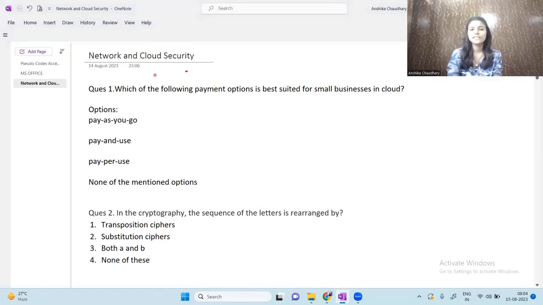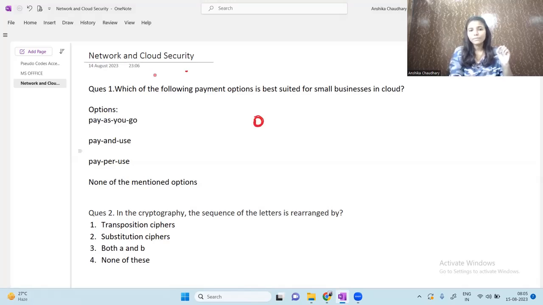This is the first question. Which of the following payment options is best suited for a small business in cloud? Okay, so the options are pay as you go, pay and use, pay per use, none of the mentioned options. So what does it mean? Pay as you go means you have to pay only for those services which you are actually using. So what does it mean? If you are using this much of service, you have to pay for only this much of service. Okay, I hope it makes sense.